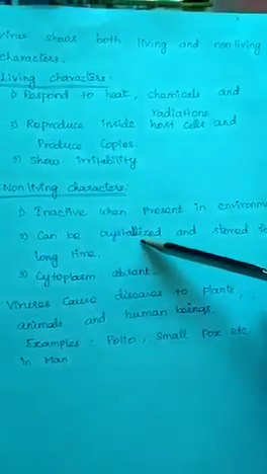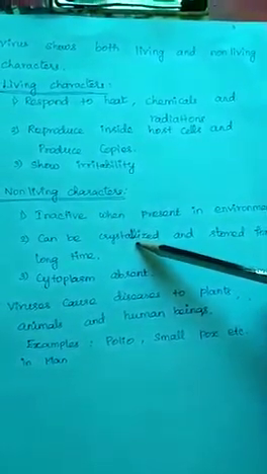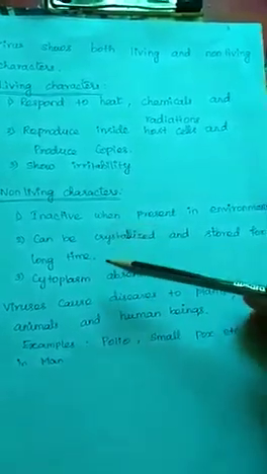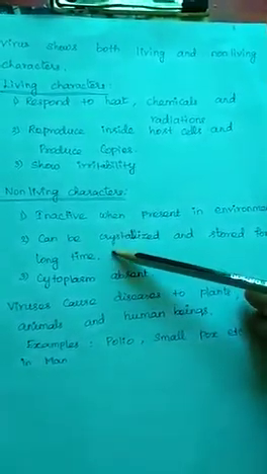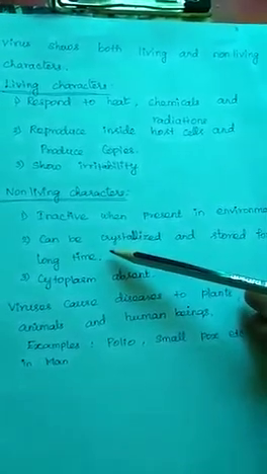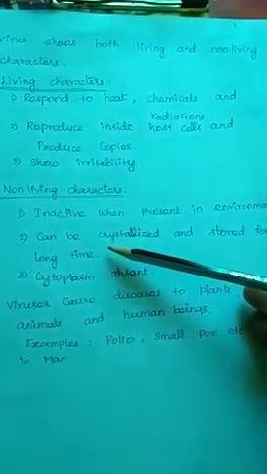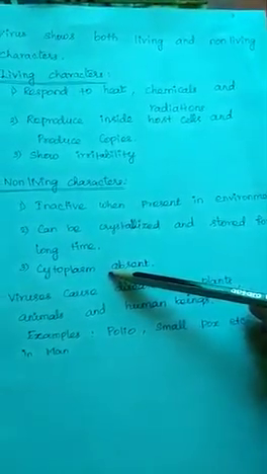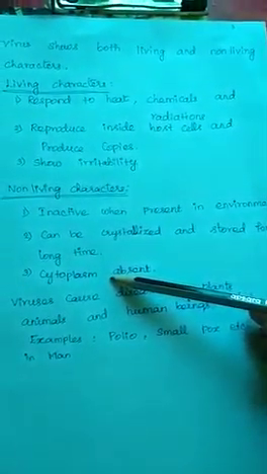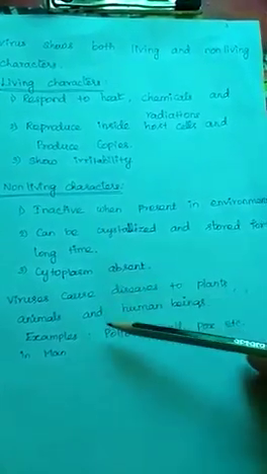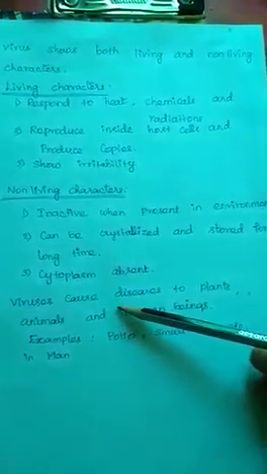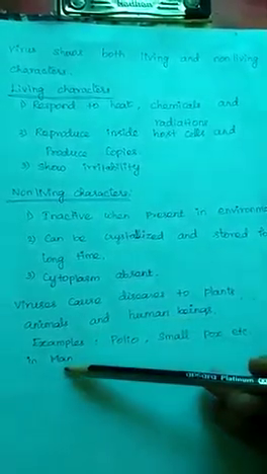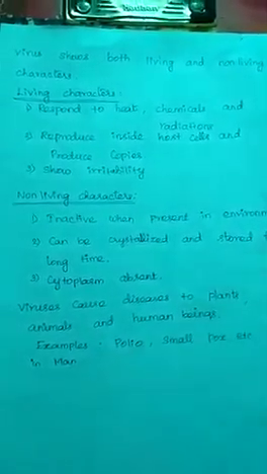It can be crystallized. Crystal means a small ball-like structure. It can be crystallized and stored for a long time. When favorable conditions come, it sticks with the host and shows its living character. Cytoplasm is absent in virus. Cytoplasm is very important for a living cell, but it is absent in virus. Viruses cause diseases to plants, animals and human beings. Examples of viral diseases in man are polio, smallpox, etc.